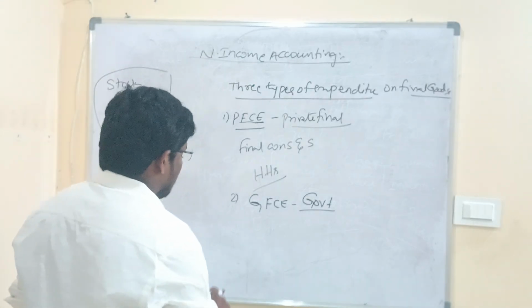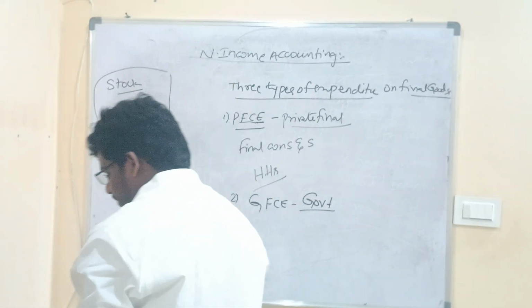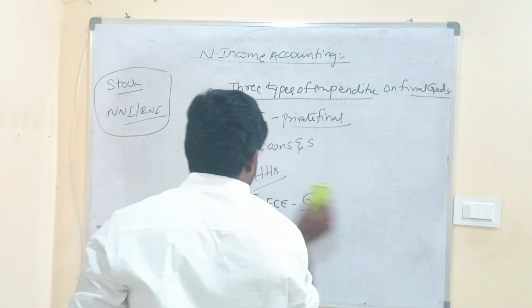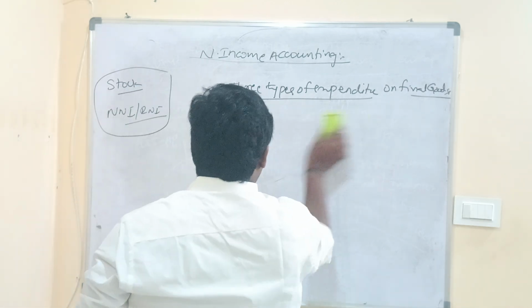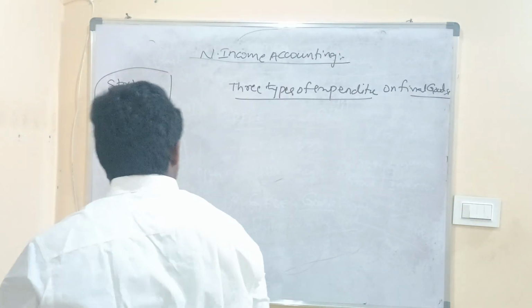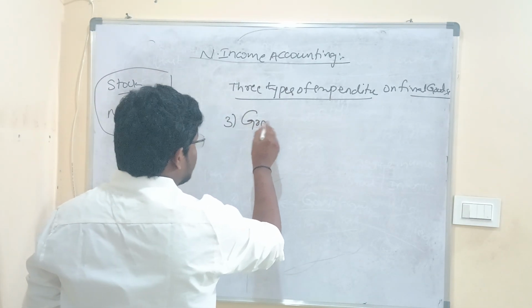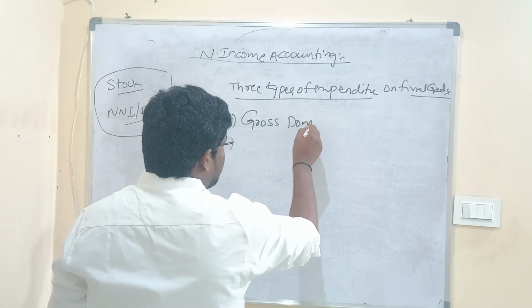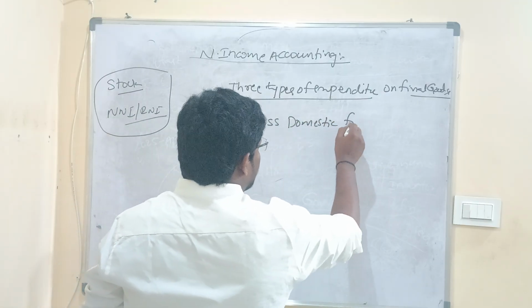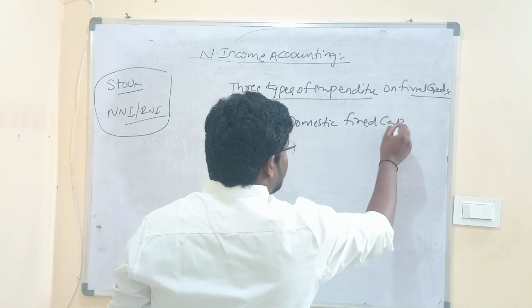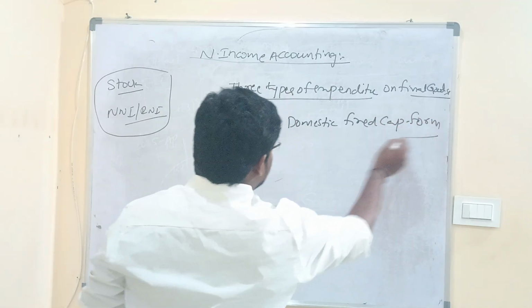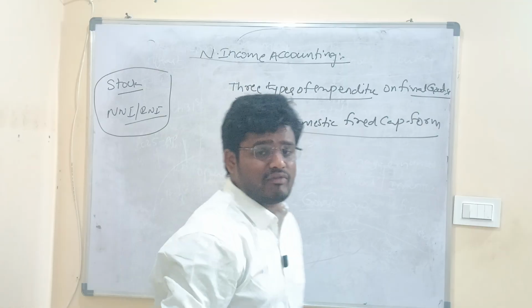then it is also contributing to GFCE. Now, the next type of expenditure which we are discussing is referred to as gross domestic fixed capital formation. This is the next one which we are going to discuss. Now, what does gross domestic fixed capital formation mean?